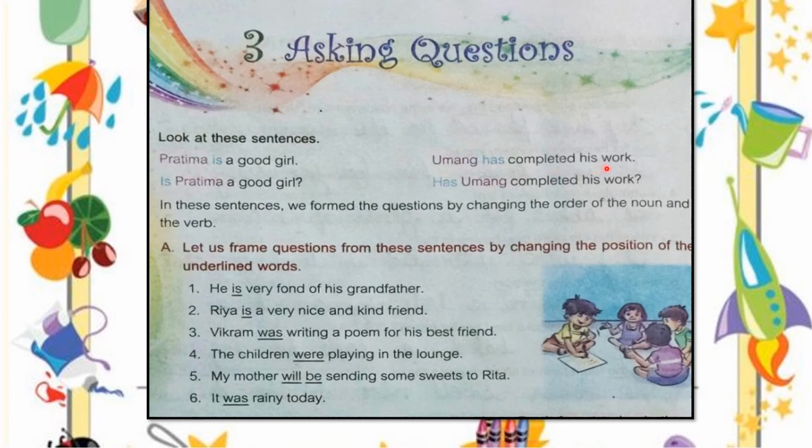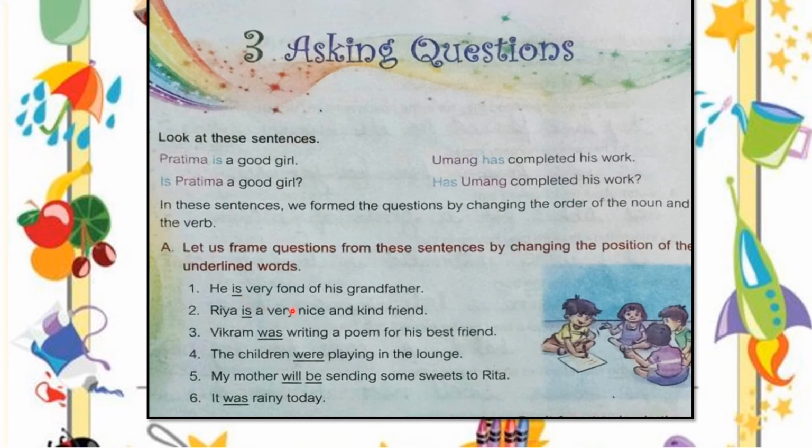Umang has completed his work. Full stop. This is a normal sentence. How will we frame its question? Has Umang completed his work? Question mark at the end. So in this sentence we form the question by changing the order of the noun and the verb, as I said earlier. So there are some exercises. Let's frame some questions from these sentences by changing the positions of the underlined verb. So what we need to do is just change the position of the underlined words. Okay, now you know, it's very easy for you.